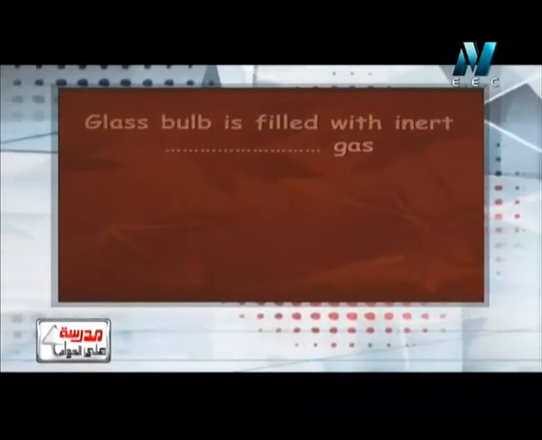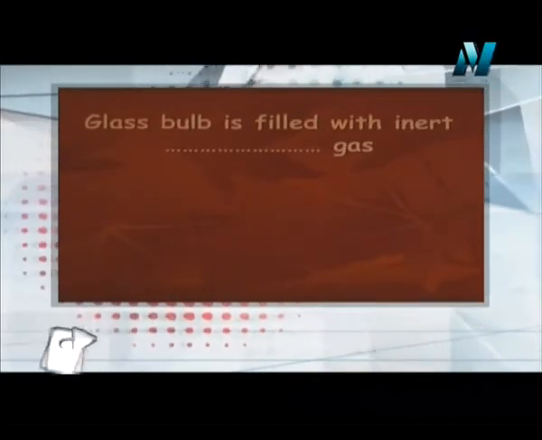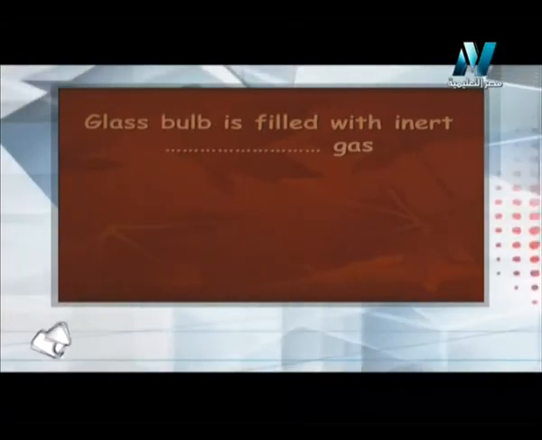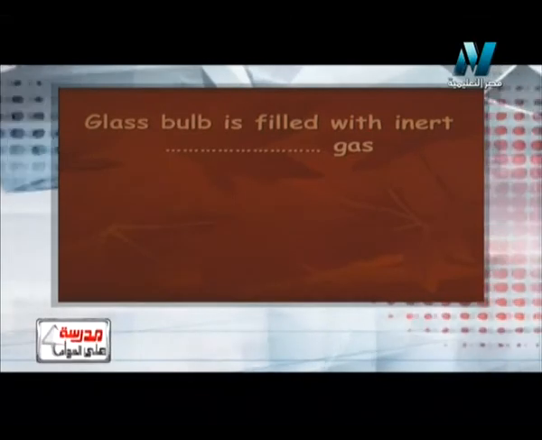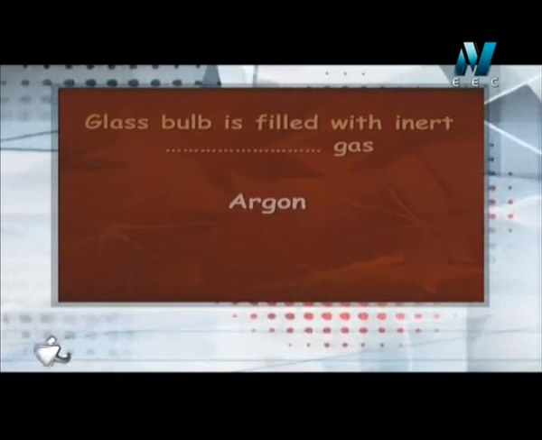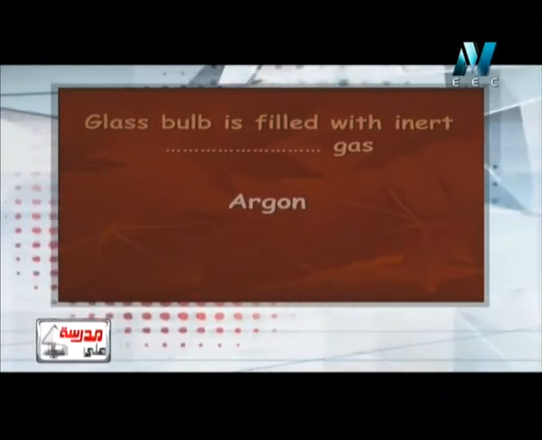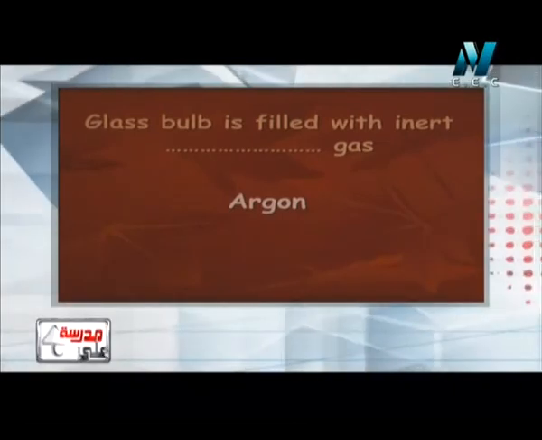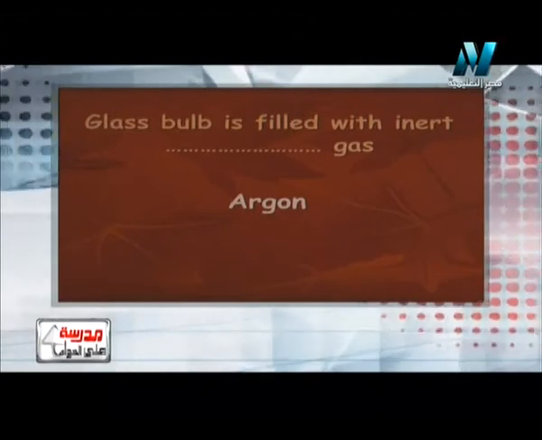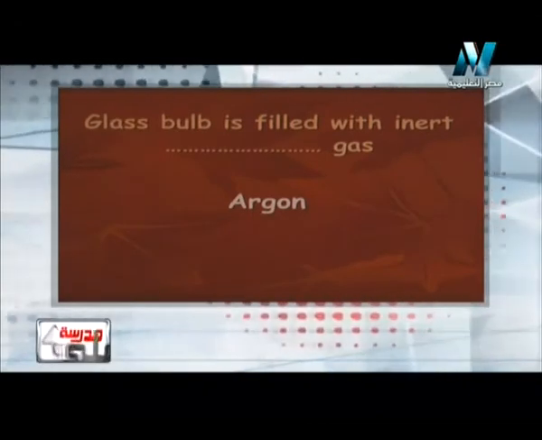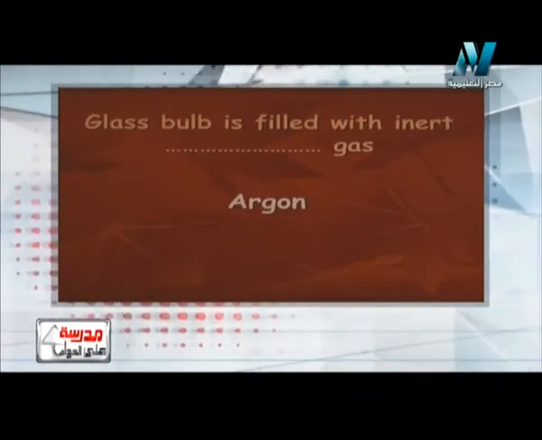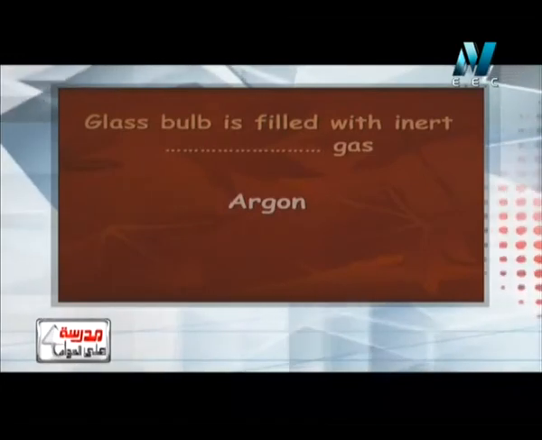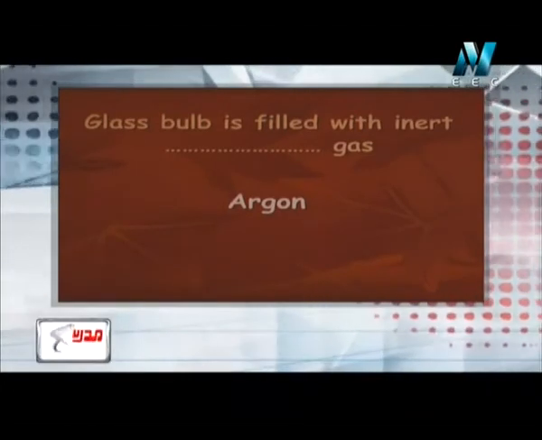Another question. Glass bulb is filled with inert what gas? The answer surely will be argon gas. Argon gas is the inert gas which is used in filling the electric lamp. Inert means very, very inactive, not just inactive. Nitrogen gas is inactive too, but we prefer argon gas to nitrogen gas. So again, glass bulb is filled with inert argon gas.